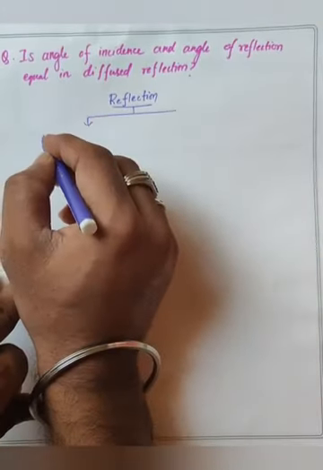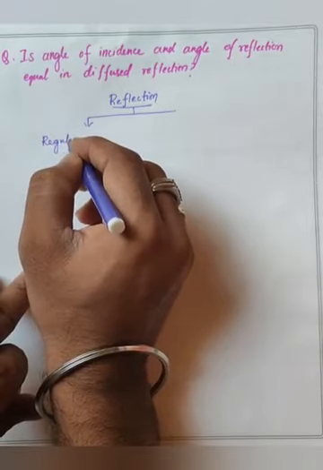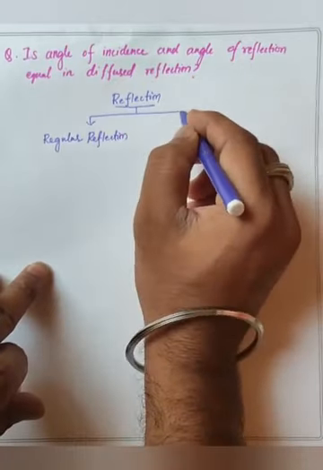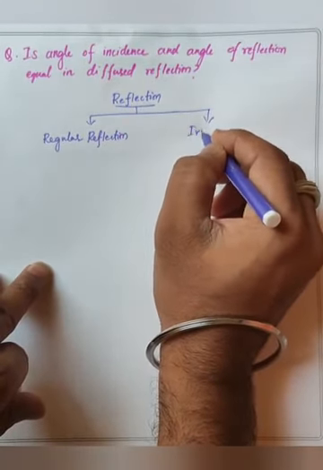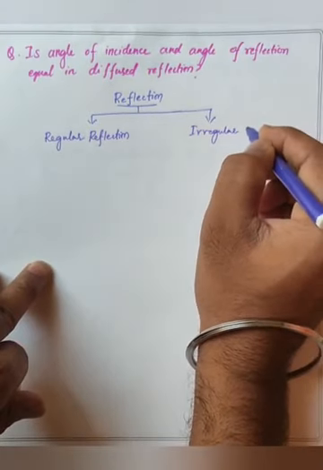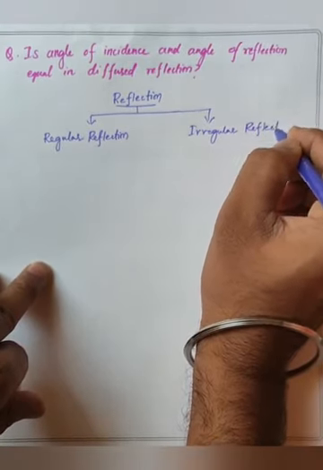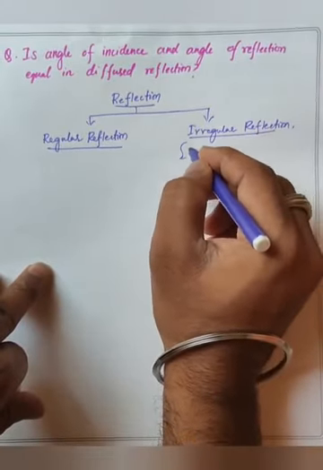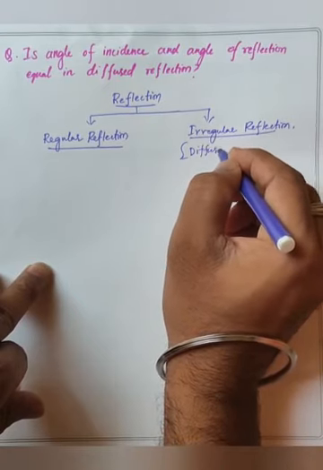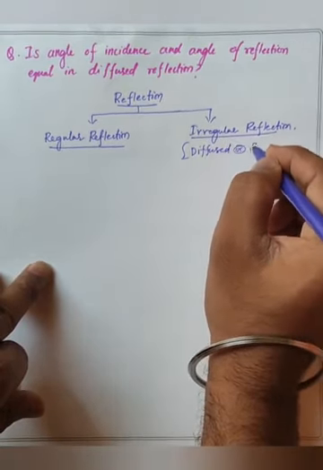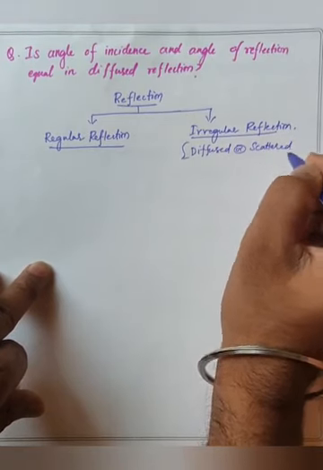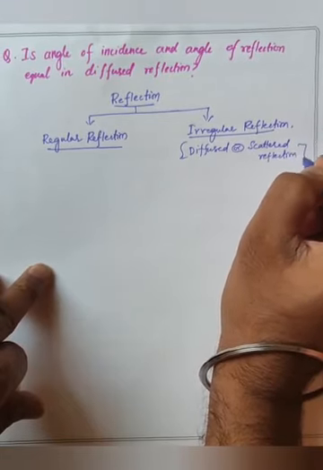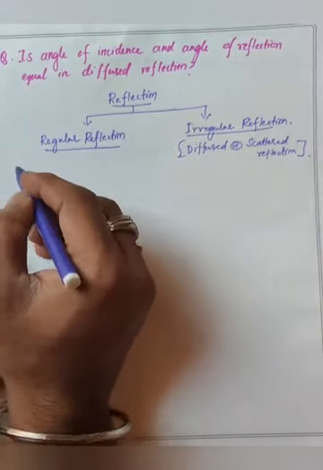So first of all, we have regular reflection and irregular reflection. So this irregular is also called as diffused or scattered reflection. So we'll see the examples for this.